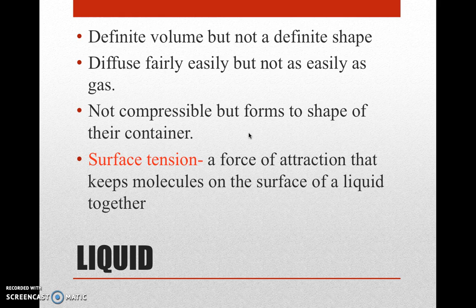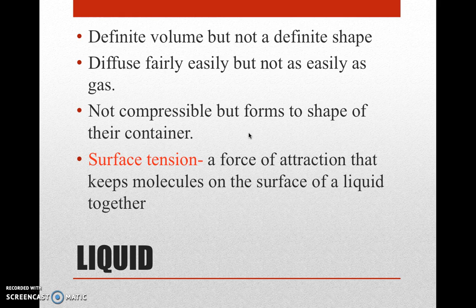So liquids are not compressible. That means you cannot take a certain amount of volume and squish it down so that it is less. It has a specific volume and no definite shape, meaning it forms to the shape of whatever container it's in. It also has a very cool little characteristic called surface tension.